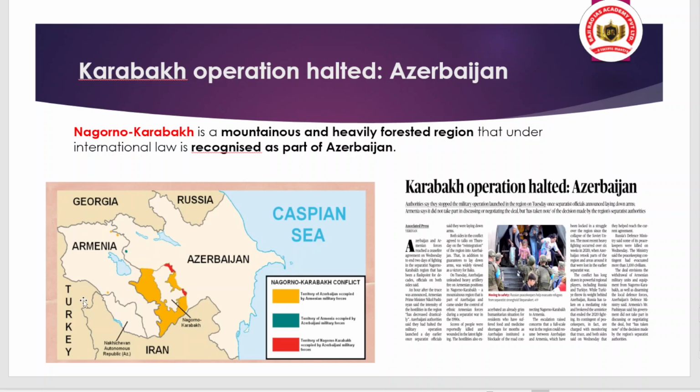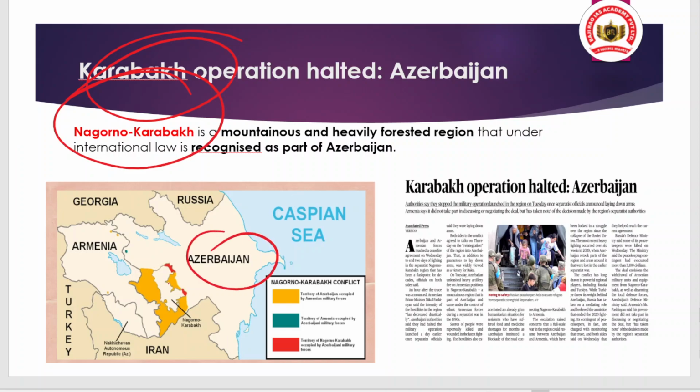Even UPSC had asked a question about this region, because UPSC loves to ask about regions which are in the news, specifically due to a dispute. At the international level, under international law, the Nagorno-Karabakh region belongs to Azerbaijan, but currently it is under the control of Armenia, because it is dominated by the Armenian ethnic population.